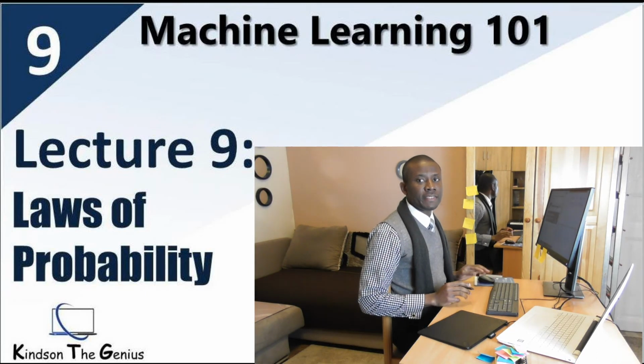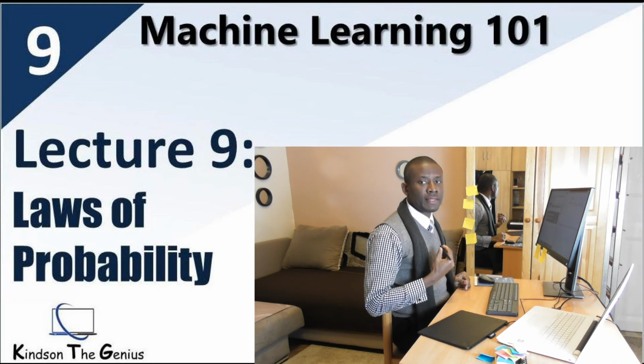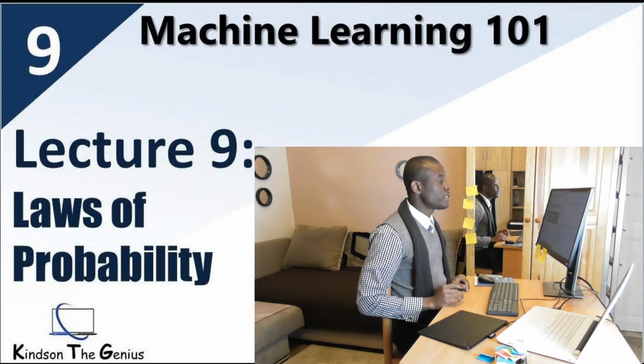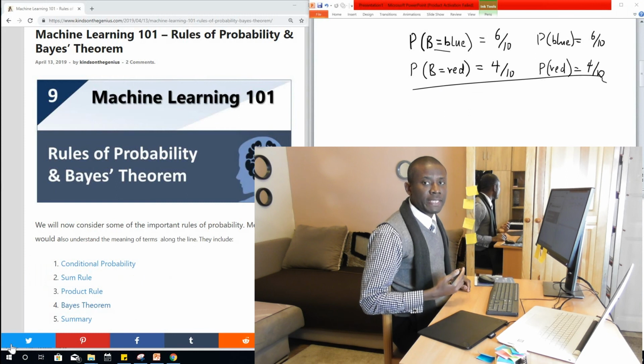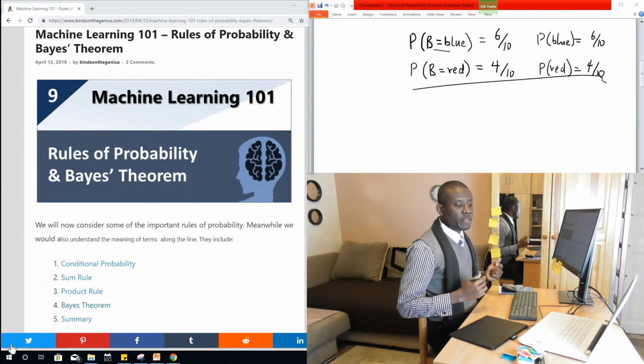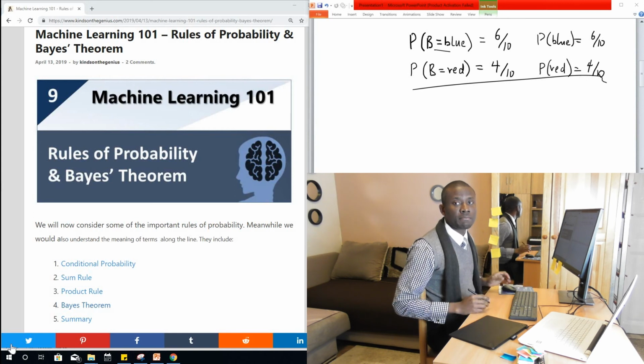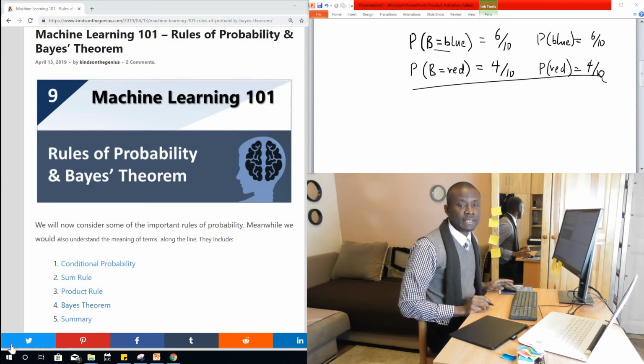This will be lesson 9 of the Machine Learning 101 lecture series, and today we are going to be talking about rules of probability as well as Bayes' theorem. We are going to start with looking at rules of probability, and if we have time we are going to discuss Bayes' theorem. This lesson is very important because Bayes' theorem is one key theory in machine learning that is very important if you want to go far or understand many other concepts in machine learning.